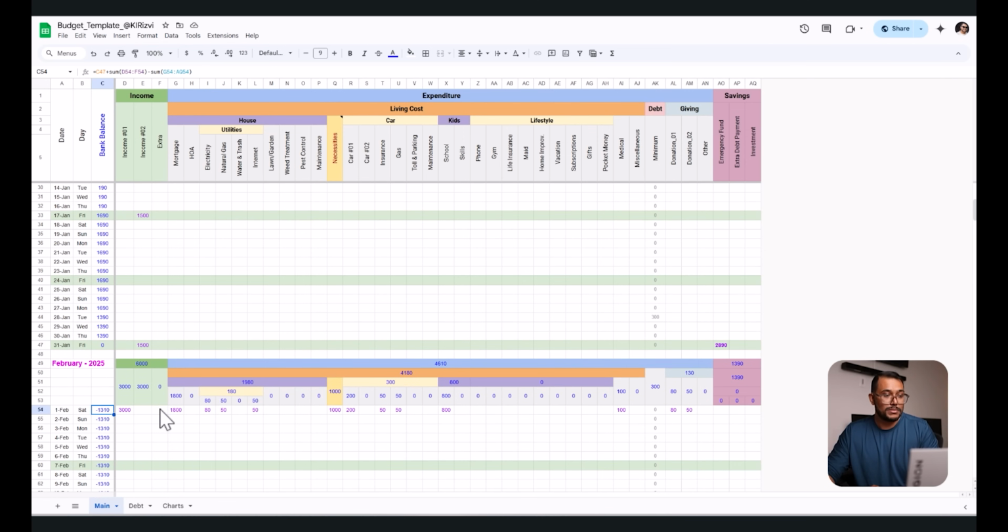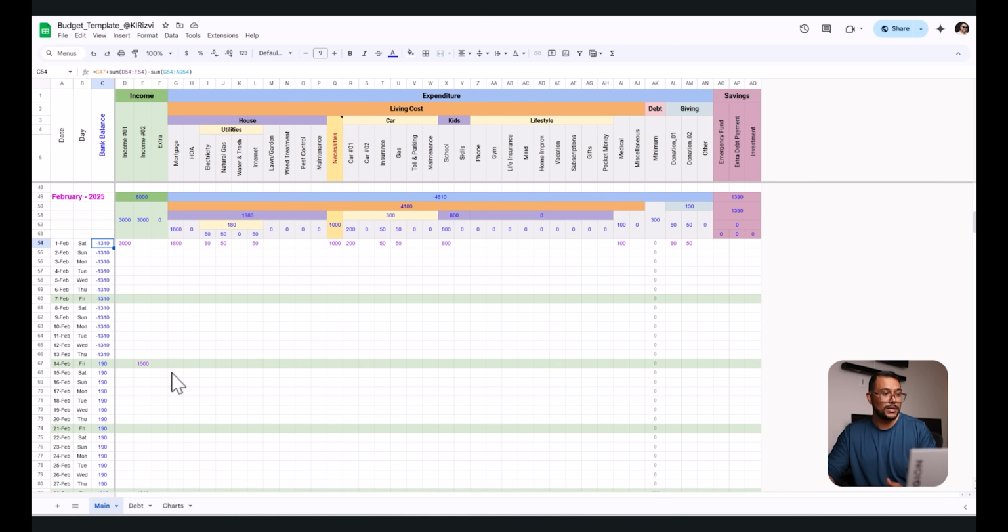I see negative because I just did some distribution on day one, but I'm sure you're not gonna pay everything on day one. You want to distribute it in such a way that it's related to your paycheck and how things are coming. And if you can adjust, as I said, try to set up the deadlines as late as possible, because you want all of your income to come in and then pay them off. And if sometimes income happens early, you can pay them off and get it done early. So that's up to you.